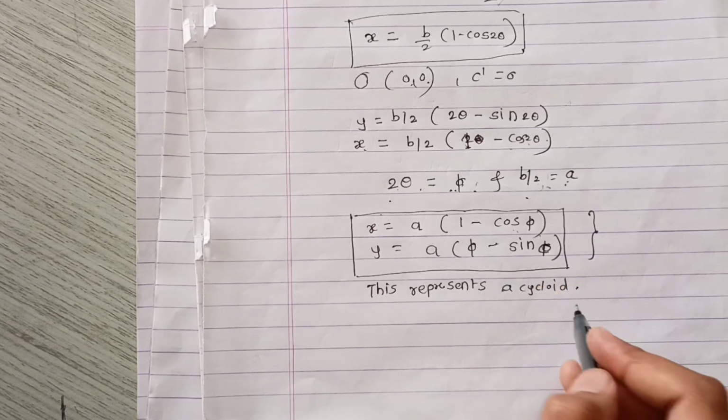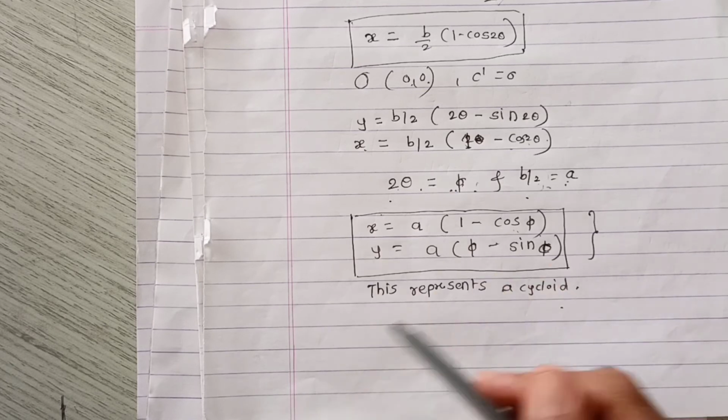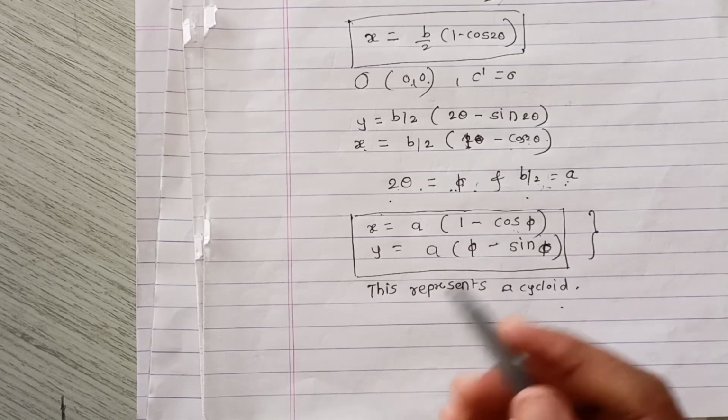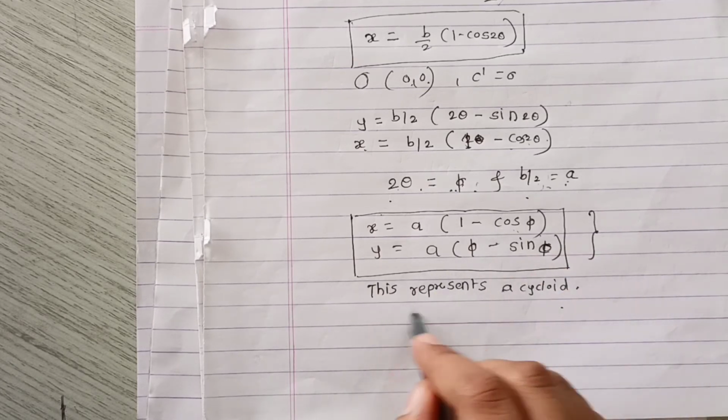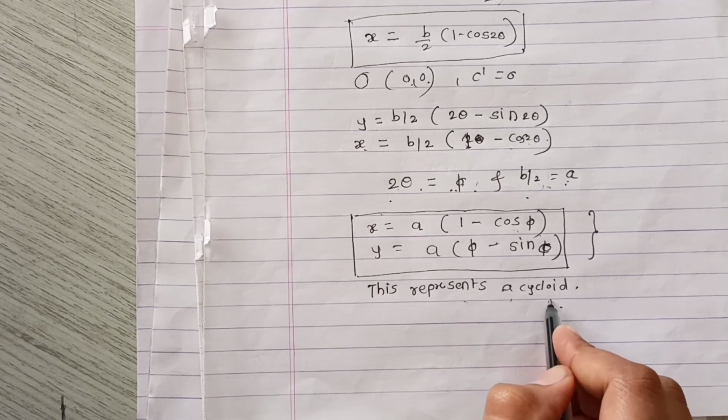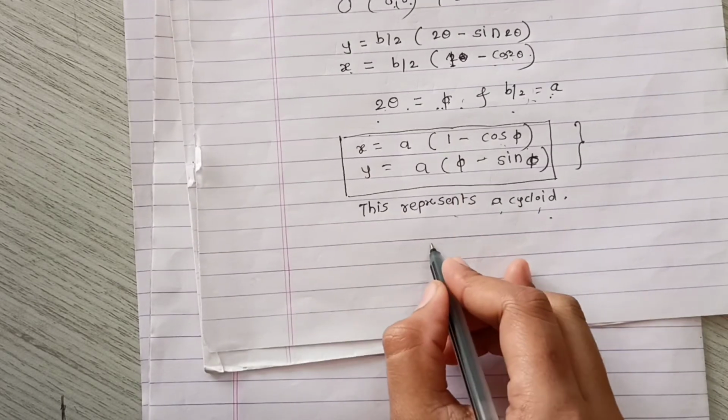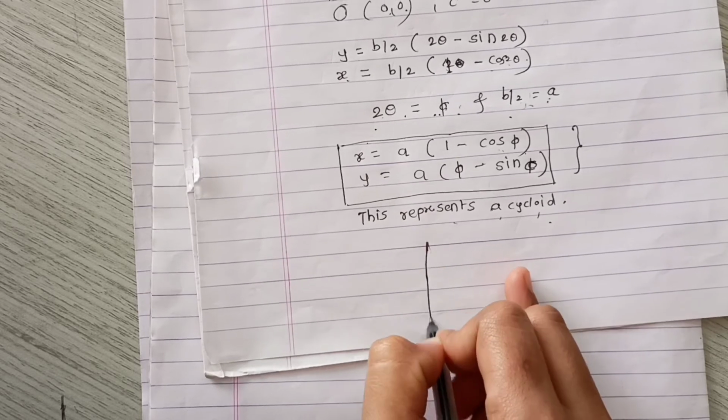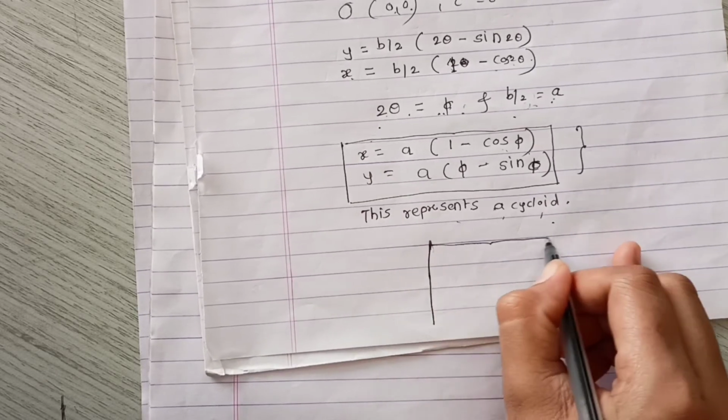After all this simplification, or by using the variational principle, we can show that the particle trajectory is nothing but the cycloid. Or we can draw this cycloid trajectory as follows.